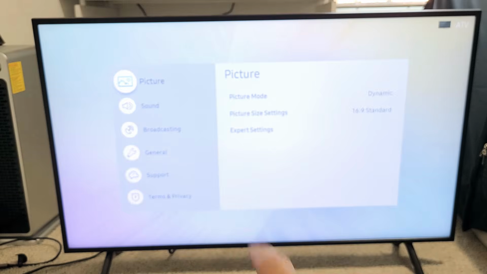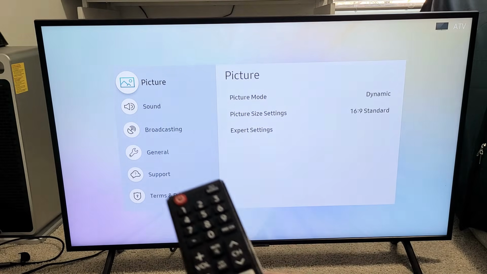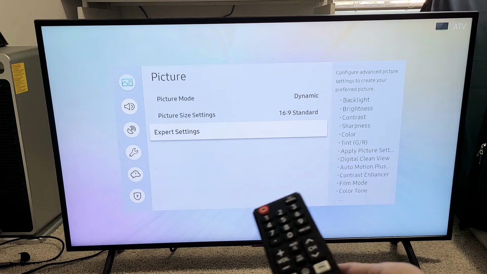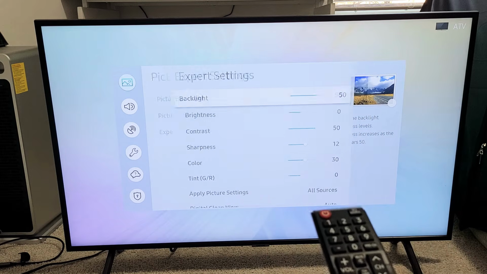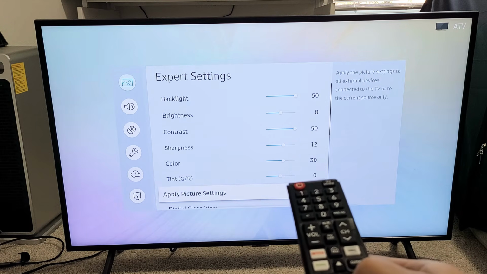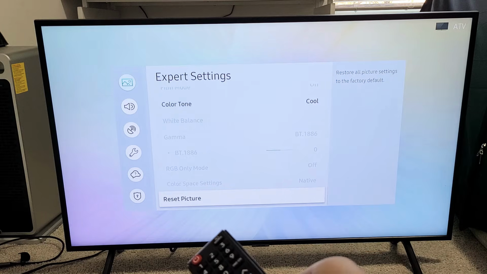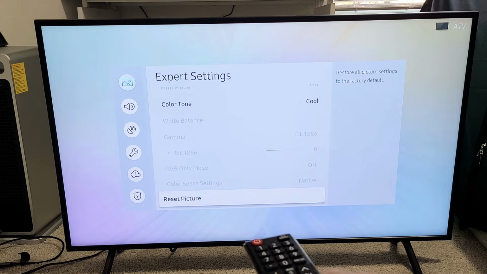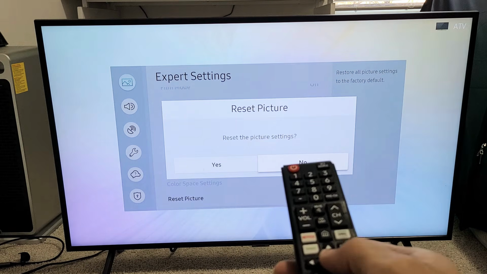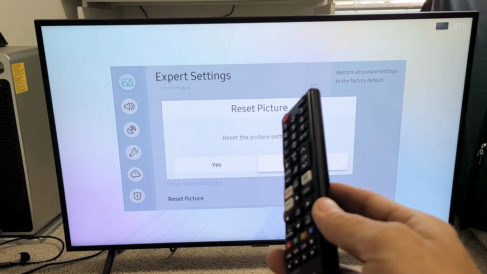Then from here, go directly to picture, move over to the right, and we're going to go down to expert settings and then click on OK on the remote. Now just go all the way down, very bottom, it says reset picture right there. Okay, so from there you can go ahead and reset, and hopefully that helps your picture issues.